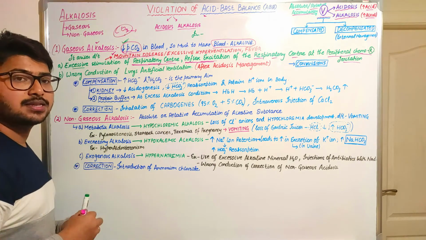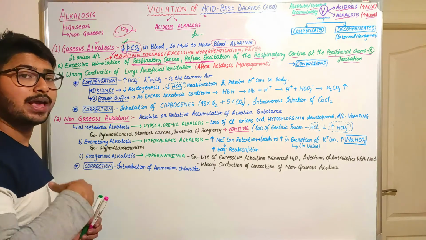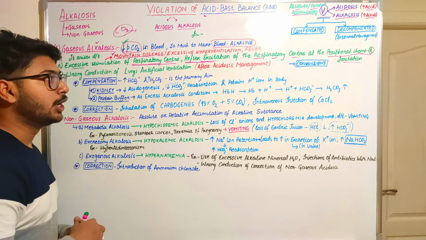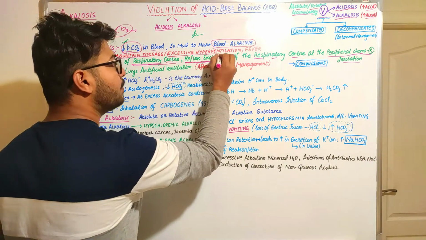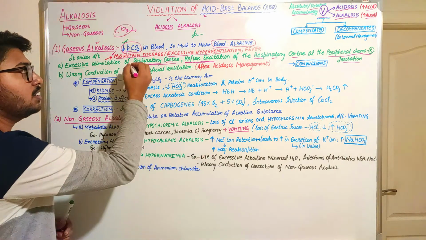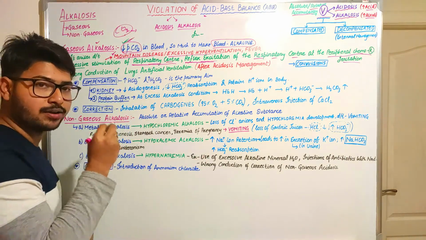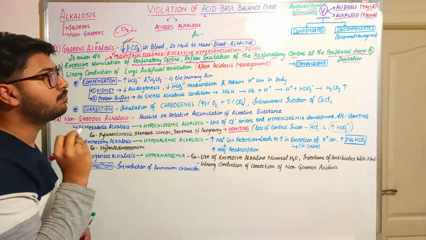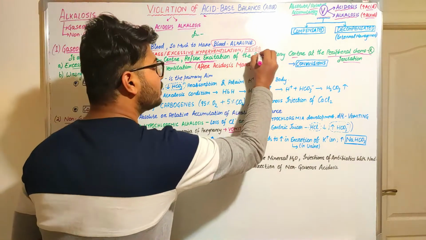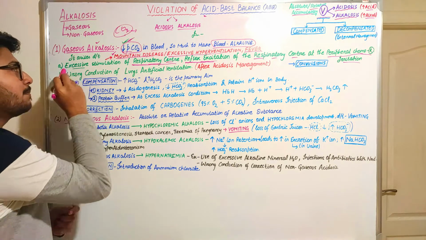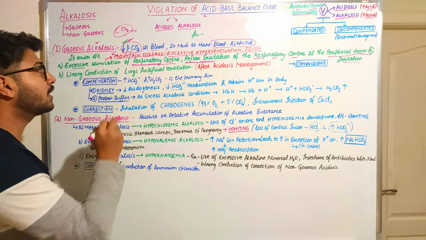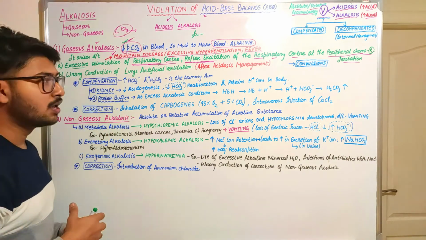Carbon dioxide is exhaled in more quantity due to excessive hyperventilation. The partial pressure of carbon dioxide decreases from the normal value, and it is the same in the case of fever. So this is the primary condition due to which gaseous alkalosis arises.